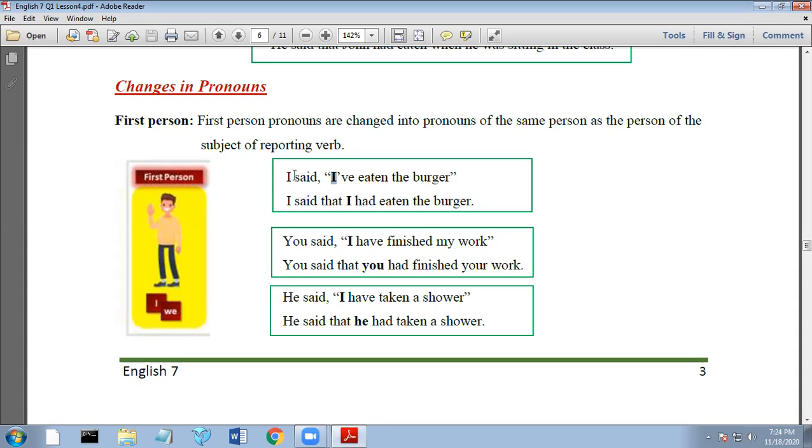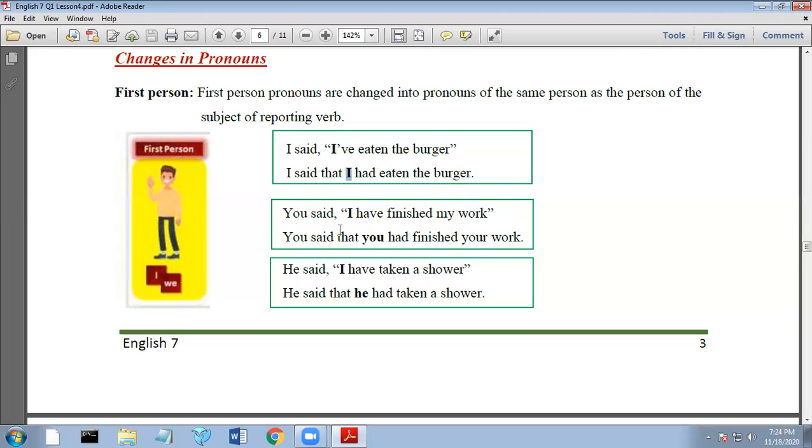Since the person of the subject of the reporting verb is I here, you should use I also in your indirect speech. But also you have to follow again the rules in the change in tense. So the tense present perfect here, have eaten, should be changed to past perfect, had eaten. But the highlight here is the changes in pronoun here and here.